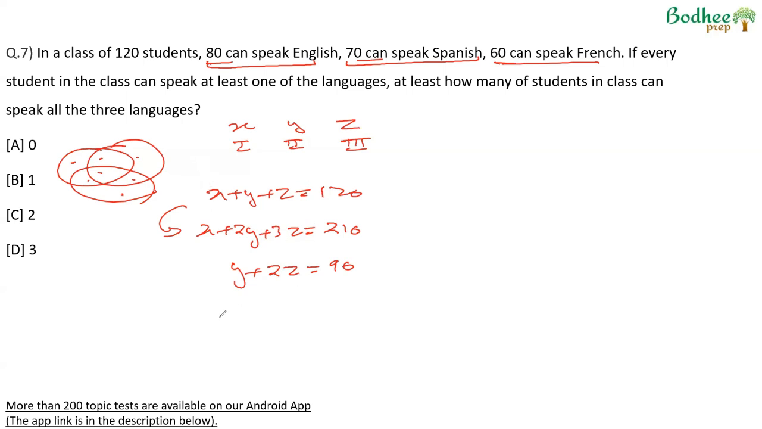So from here we can say if X is 30, Y plus Z will become 90. So from here Y plus Z could be 90, which means Z will be 0. The minimum number of people who are speaking all the languages can go down to 0.